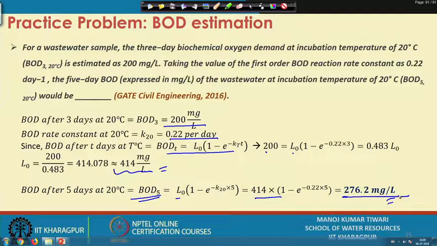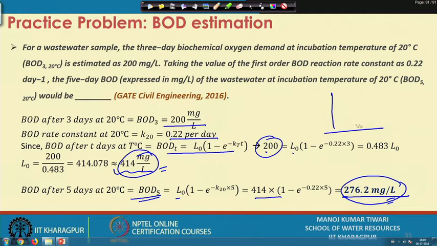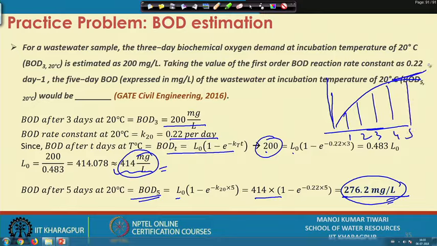So, you see that BOD 3 was 200, BOD 5 was more, and the ultimate BOD is even higher. That is how the BOD estimation happens. If you see the oxygen demand exerted, initially on day 1, day 2, day 3, day 4, day 5, it keeps increasing.